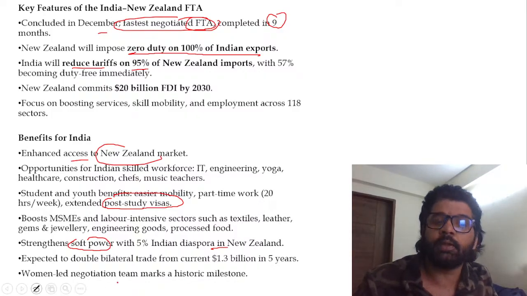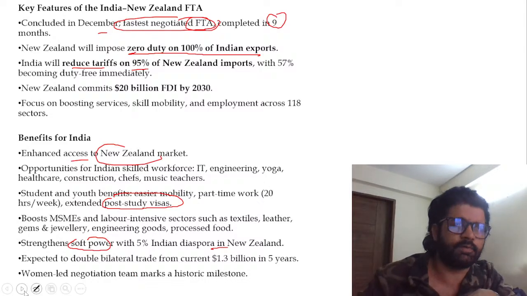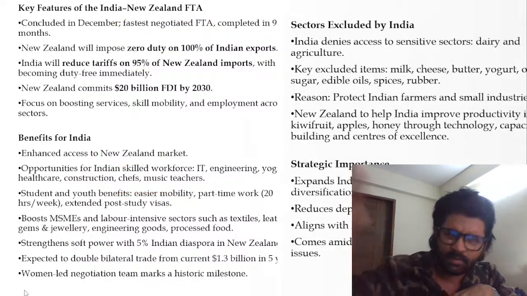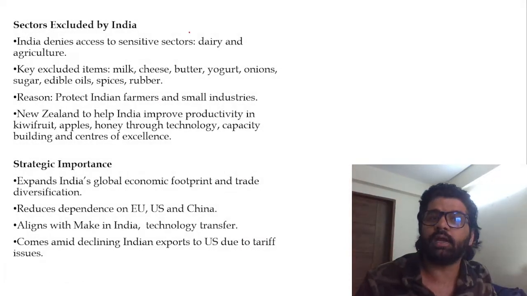You can read this. The women-led negotiation team did this in record possible time, which is a great example of women empowerment. Read all these things in your free time. Let's focus on the important things here. India, what are the other caveats?